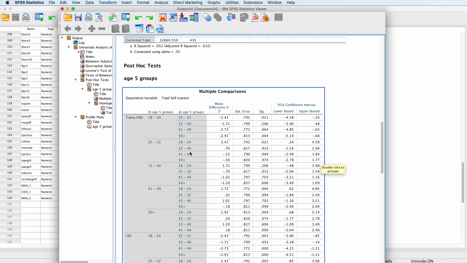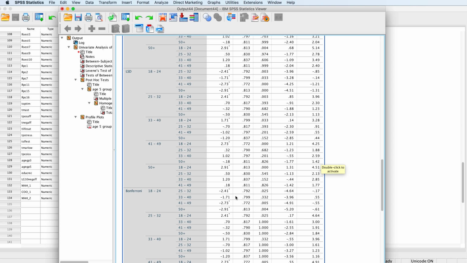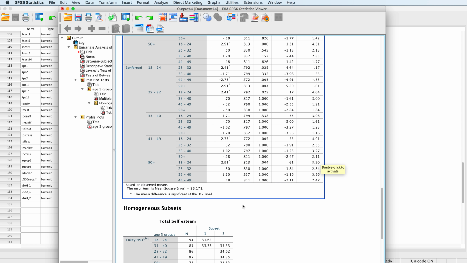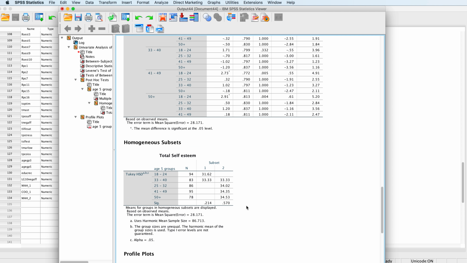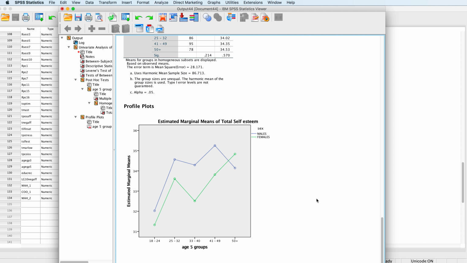So we come down, look straight down here, and you'll find again, look how LSD comes up with significant differences kind of everywhere in comparison to Tukey. And I bet you that Tukey's going to agree with Bonferroni. And it sure does look like that pattern is the same between Bonferroni and Tukey. So we come down to those subsets. And you can see that the 18 to 24-year-olds and the 33 to 40-year-olds look the most similar. And then the 33 to 40-year-olds actually do overlap with the other age groups. And the profile plot looks like that.